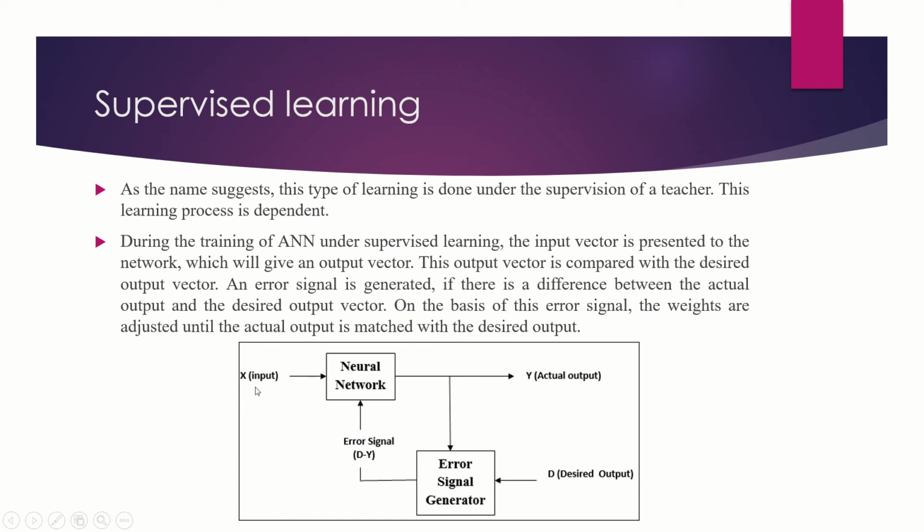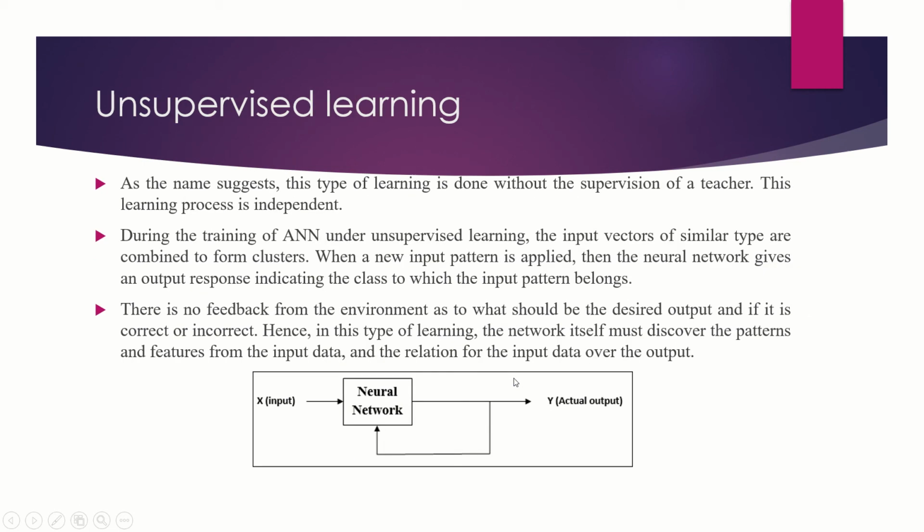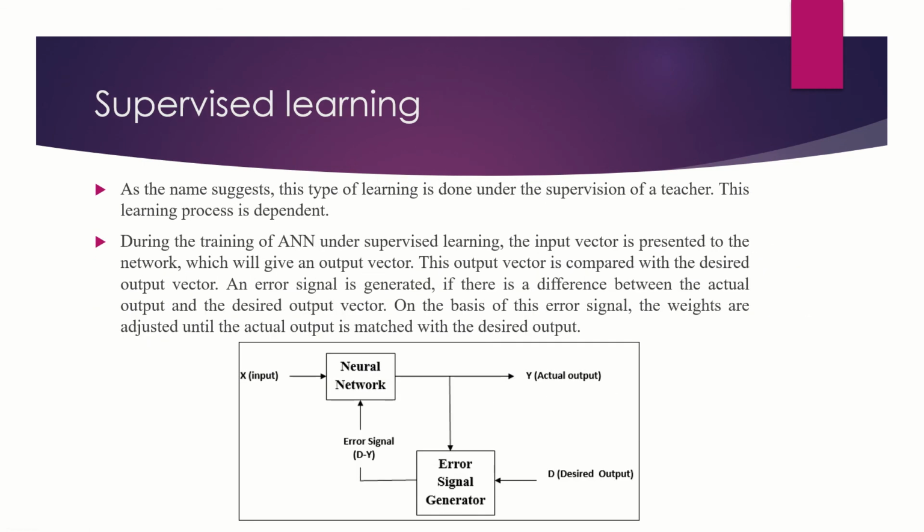Here we give an input to the neural network and get an output at the y point. But if there is a difference between the output we desire and the actual output, we will get an error. The desired output is provided to the error signal generator also, and this will provide the error signal over here. As per the error signal, the weights will be adjusted.